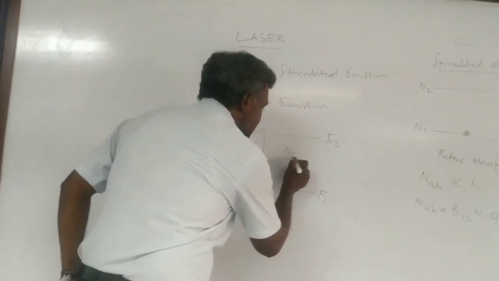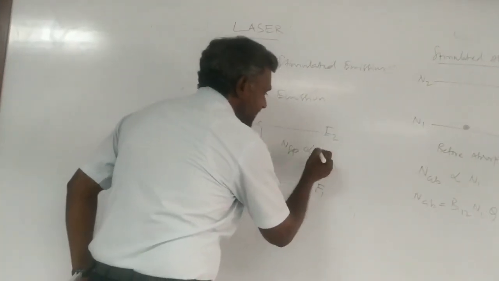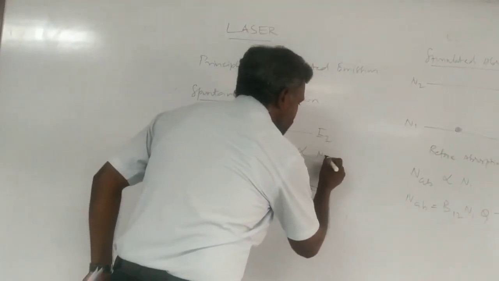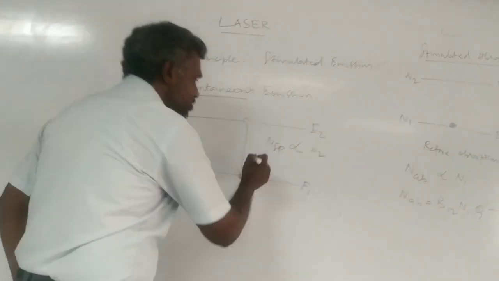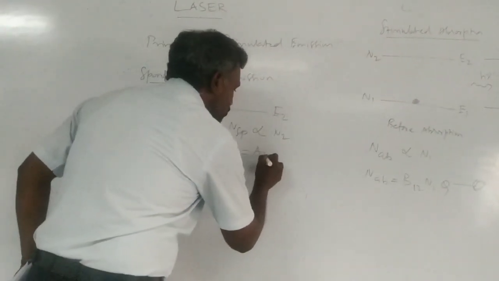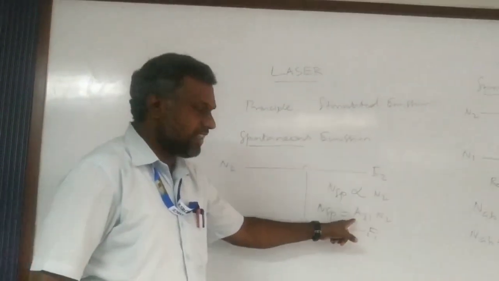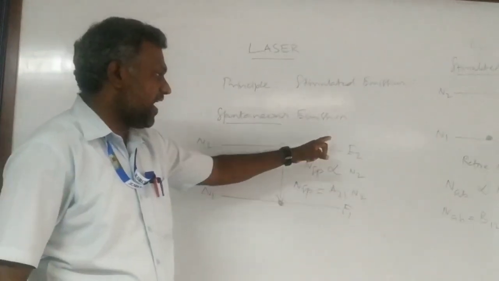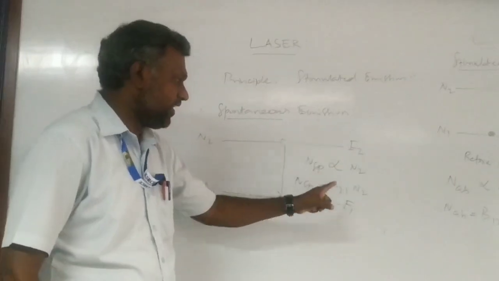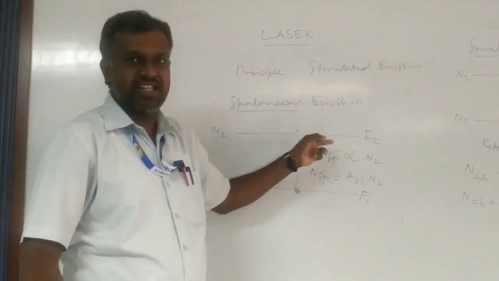It can be written as N_sp, where sp means spontaneous emission. So N spontaneous is directly proportional to N2, which can also be written as N spontaneous equals A21 into N2. A21 is nothing but the probability of transition from higher energy level to lower energy level. That's why I'm putting 2 to 1 here. N2 is the number of atoms in the higher energy level.